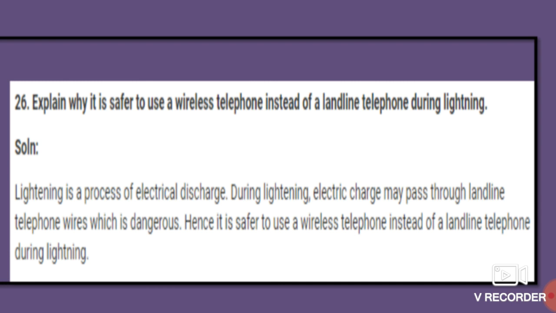Hence it is safer to use a wireless telephone instead of a landline telephone during lightning. There is a chance of the charges discharging onto the wires of the telephone. That's why we have to avoid the landline telephone and use wireless telephones.